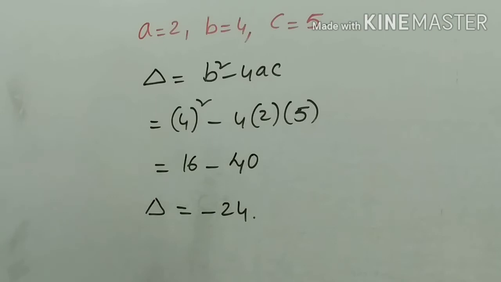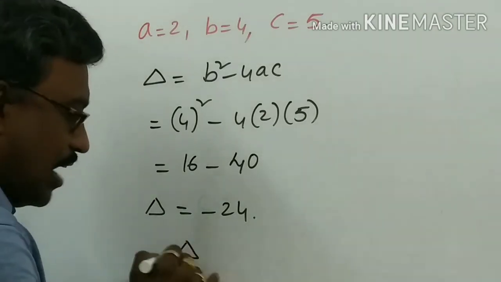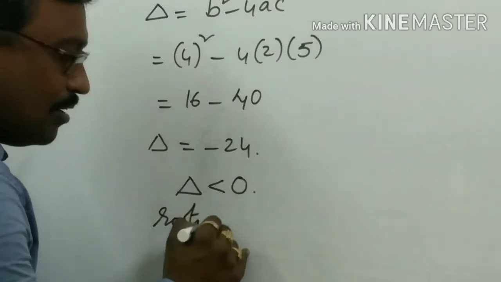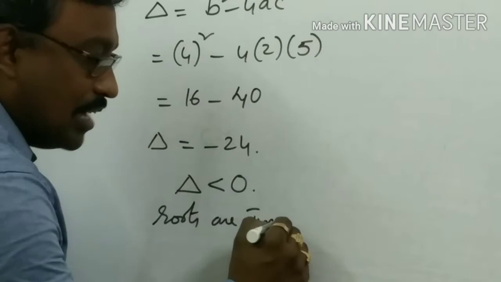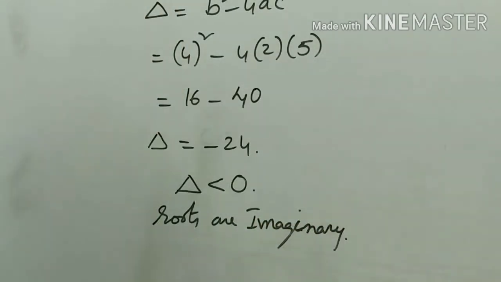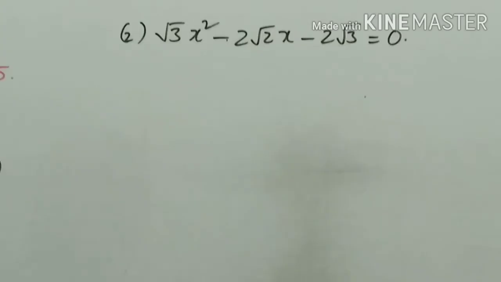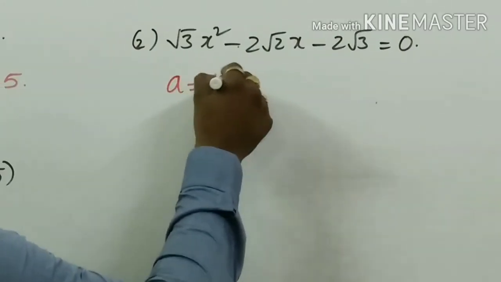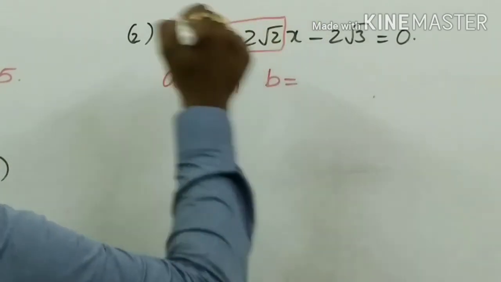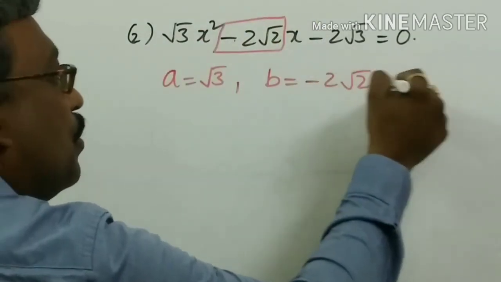Is it greater than 0, equal to 0, or less than 0? Delta value is less than 0. So what is your comment? Roots are imaginary. Now we'll go to the next example. Here it is given with roots: a is equal to root 3, b is equal to minus 2 root 2.